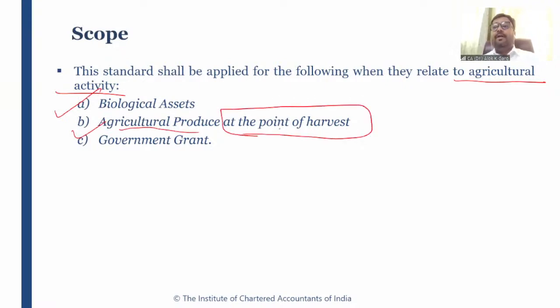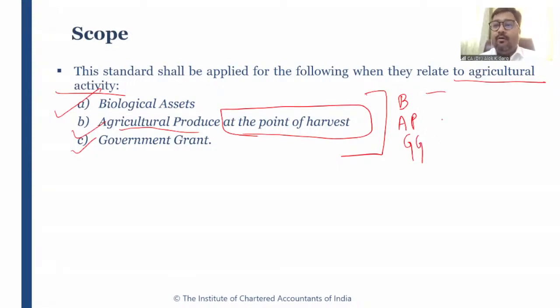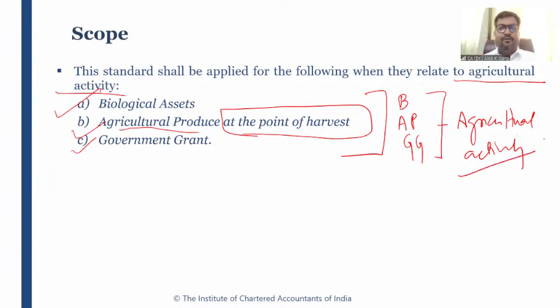It is very important. Agricultural produce at the point of harvest, and government grant only when it is related to agricultural activity, right? I hope it is clear to everyone so far.